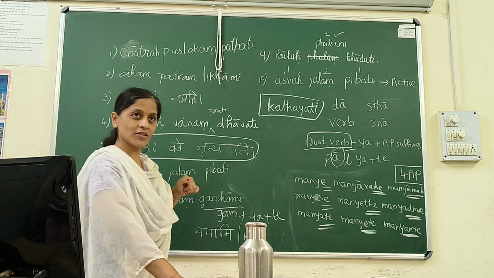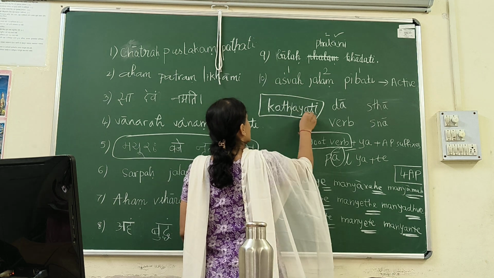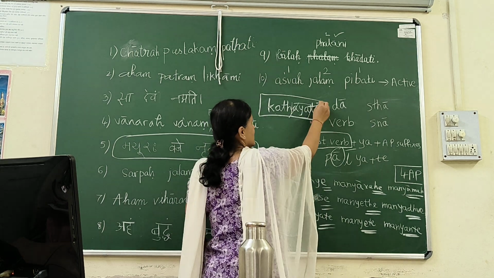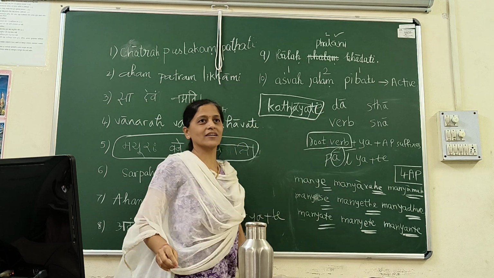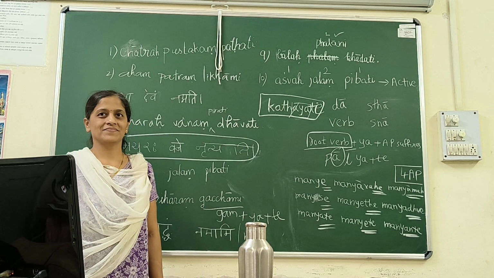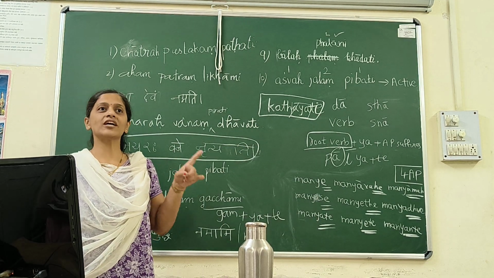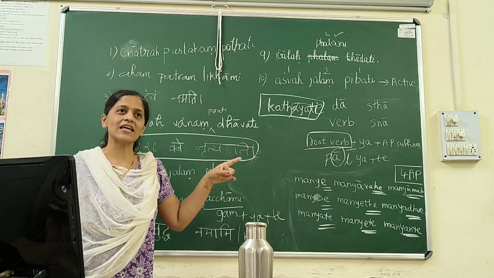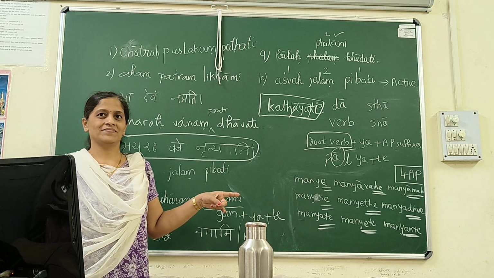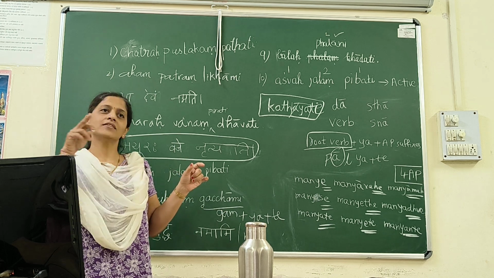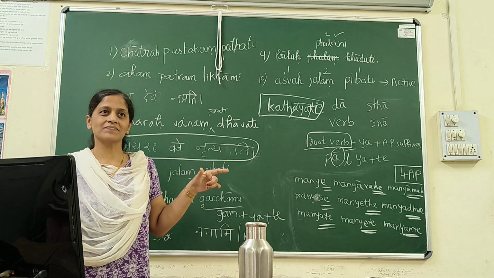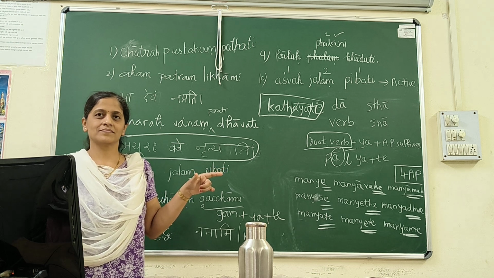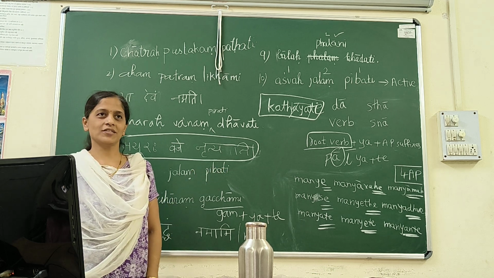The moment you say 4th class, this aya will change to ya. So kathya, and this ti will change to te. Kathyate. So 10th class, pujayati will change to pujate. Puja, ya, te, pujate. Got it?